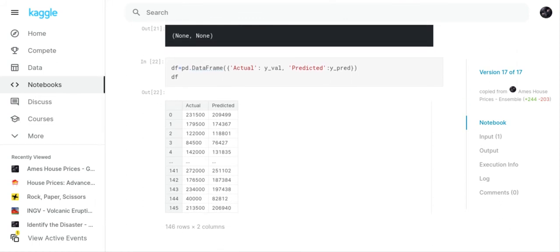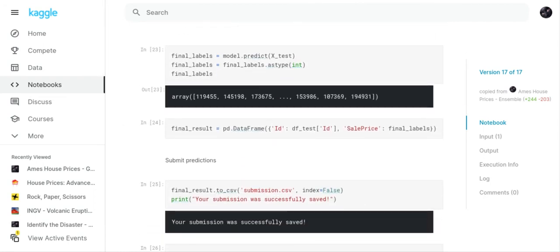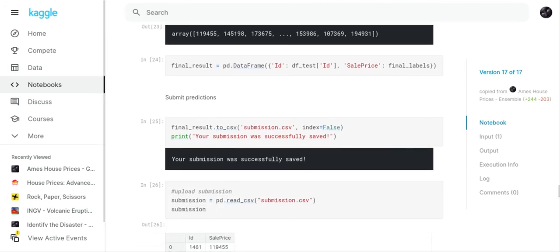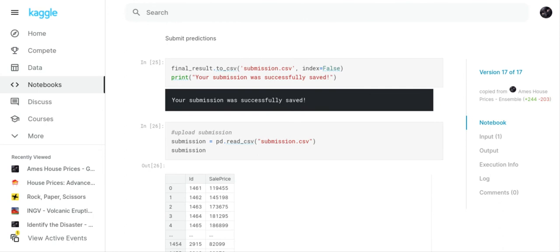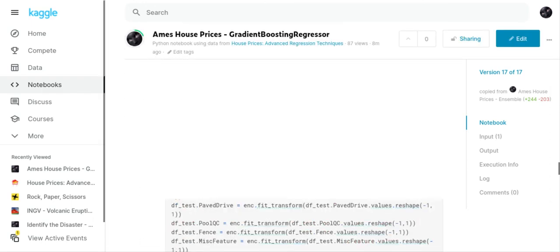And so now we've got our data set, and we've compared our actual values to our predicted values, so you can see how these relate. And then we're testing on our test set, X test. We set up our final result, we set up our submissions into a data frame, and then we convert the data frame into a CSV file,